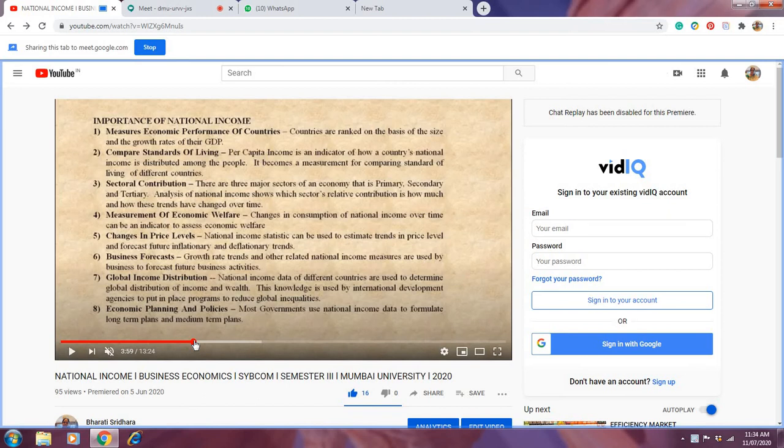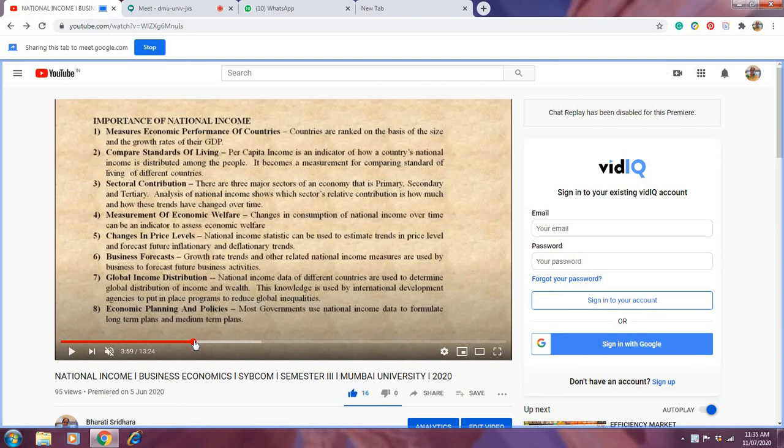Now the next, measurement of economic welfare. What is the meaning of welfare? Welfare means we are getting so many facilities. A country is called a welfare state when people are getting education facilities, health services, good infrastructure, roads, electricity, water facility, public parks, transport facility, and communication facility. All these come under welfare. So whether the country is having economic welfare or not, we can also understand through national income.